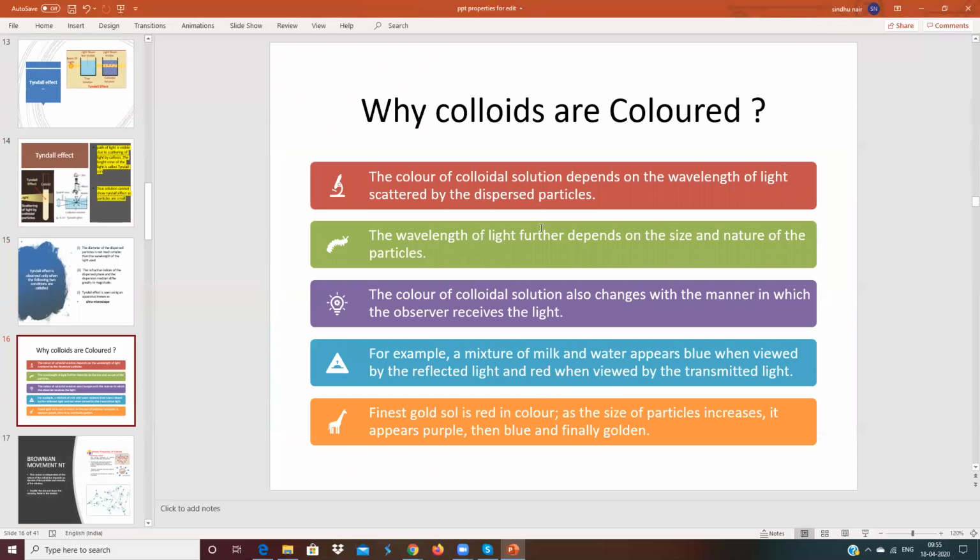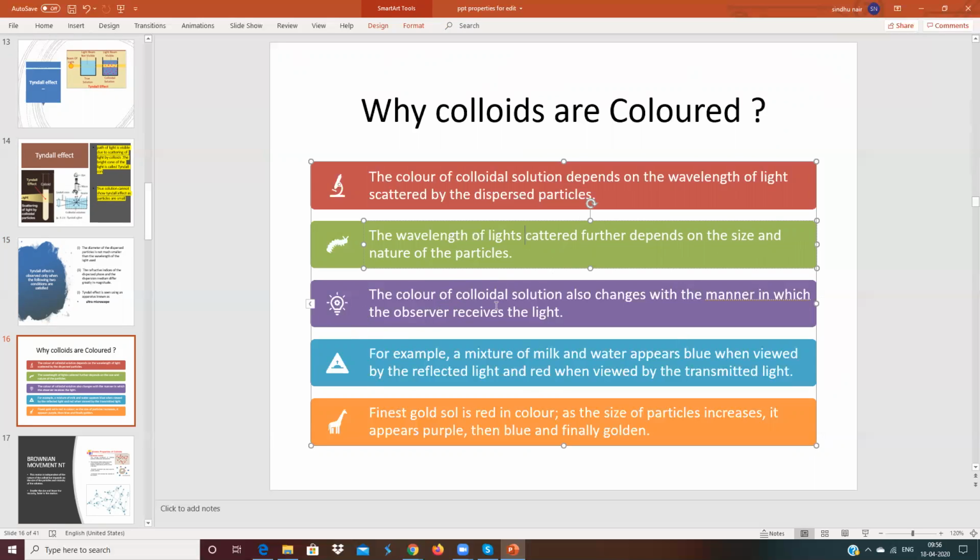The second property: colloids are colored. I have discussed this along with the Tyndall effect. The color of the colloidal solution depends upon the wavelength of the light scattered by the dispersed particles. The wavelength of the light scattered further depends upon the size and nature of the particles.